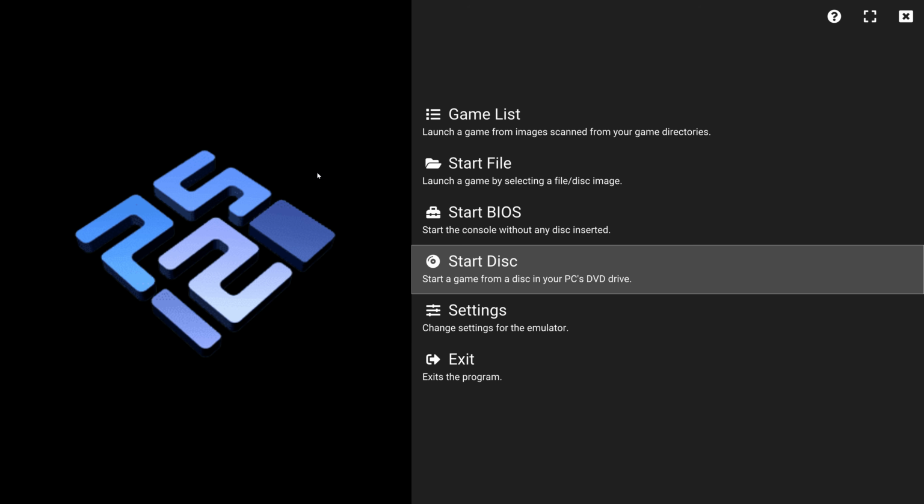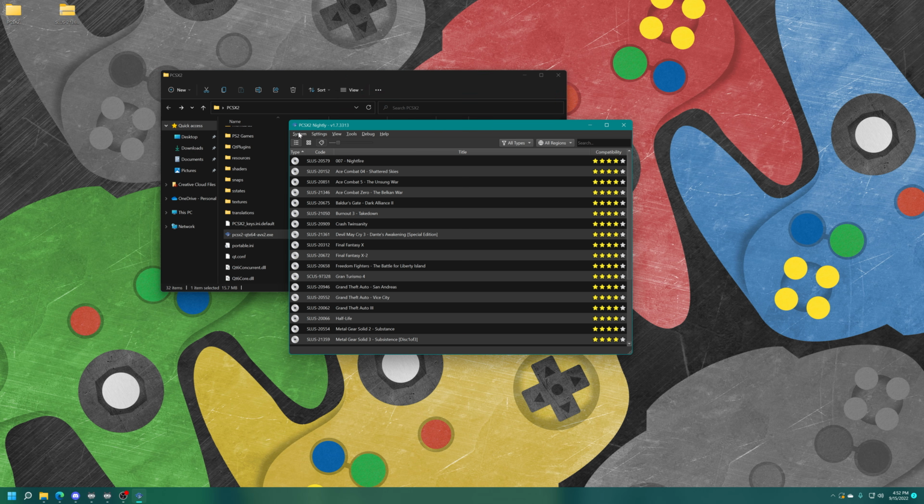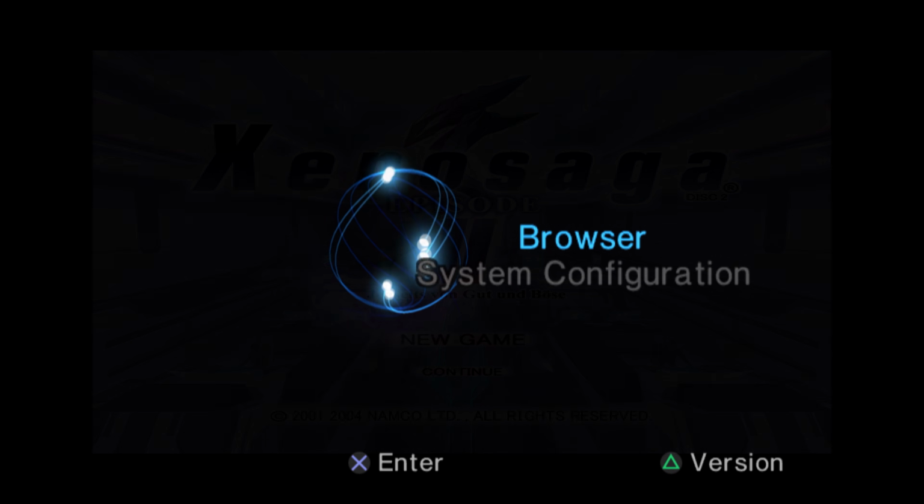But another cool option, if you happen to have an optical drive on your computer, is you can play PS2 games directly from your PC's DVD drive. You can do that in big picture or normal mode, doesn't really matter. Just showing the option there because it was there. If you want to do it in normal, you could just go in and start a disc like this. But I don't have a disc inserted, so it's not going to work.